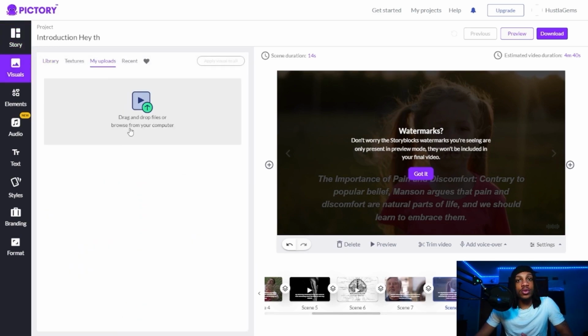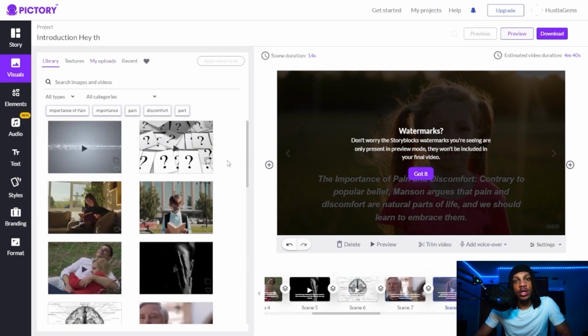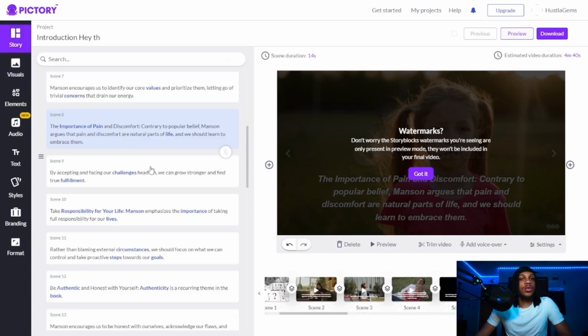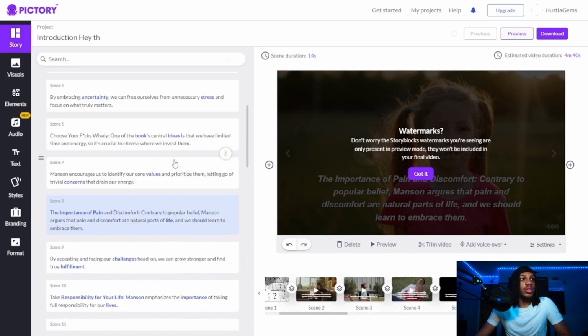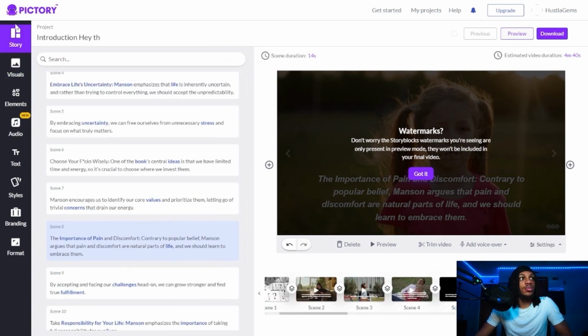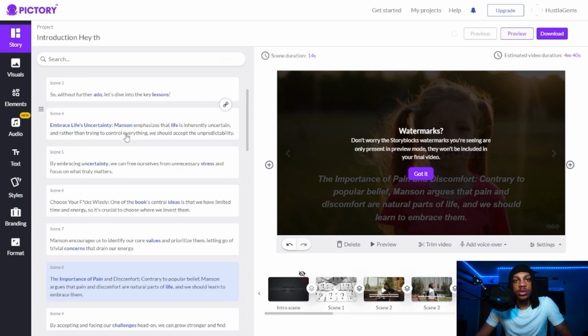You can also upload your own clips, whether that be clips of you speaking or stock footage. You can upload them and replace them with the scenes that Pictory gave you. This is one of the reasons why I love Pictory so much. It's really versatile. I almost forgot to mention that you can change the text and the subtitles as well, simply in the story tab.